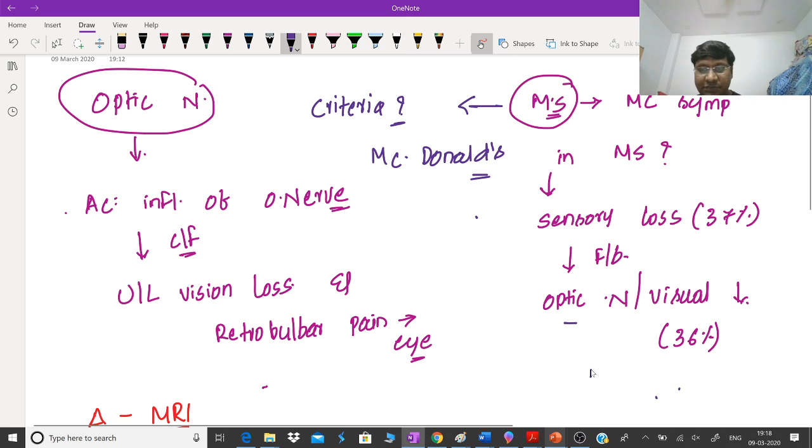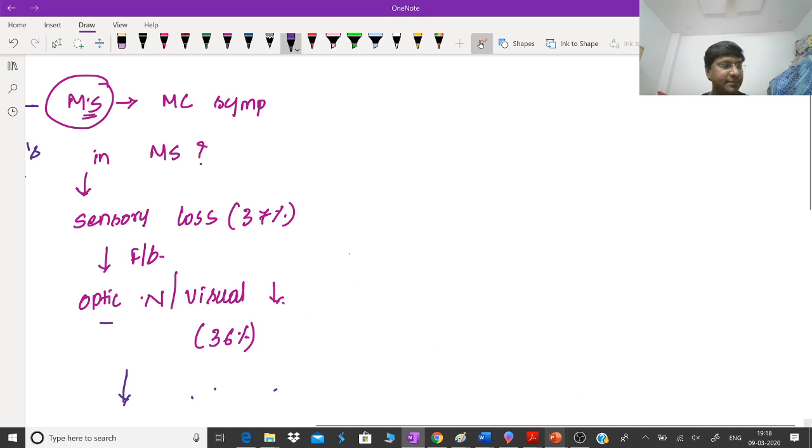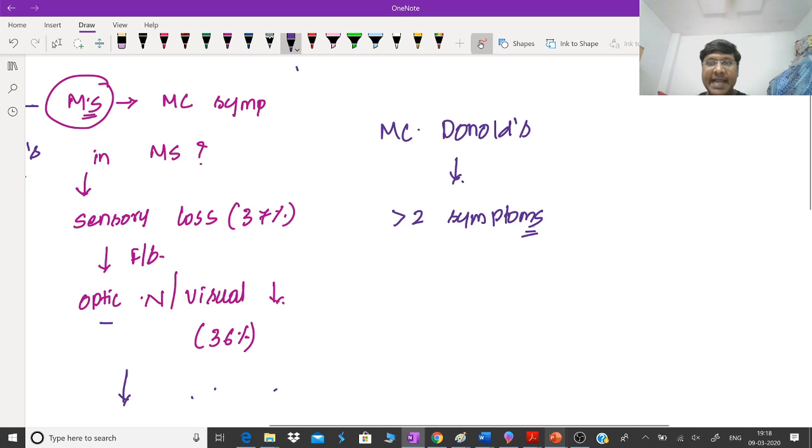Now, what is McDonald's criteria? What is the consideration for it? To consider McDonald's criteria positive, there should be a minimum of 2 or more symptoms, spread over a period of more than 4 weeks.